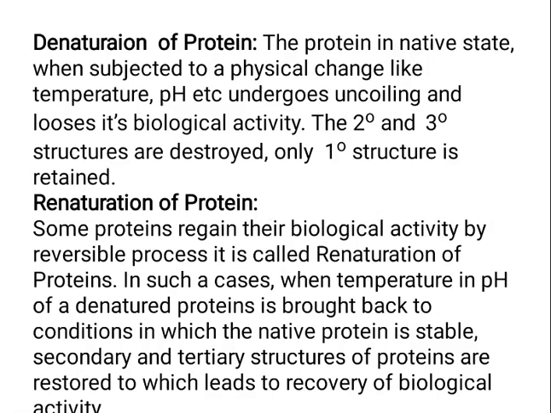So in this situation, when the temperature or the pH because of which the denaturation has been brought about is changed, then the protein can be renatured. But only some proteins can regain their biological activity. And when they regain their biological activity, this process is called renaturation of protein.